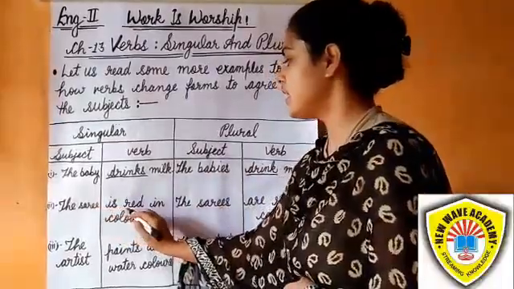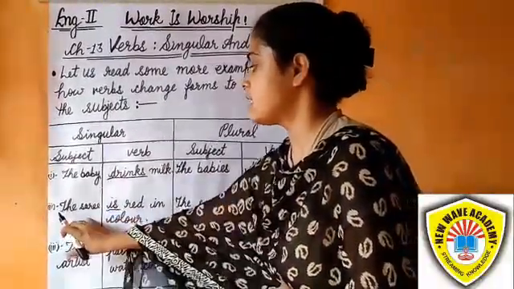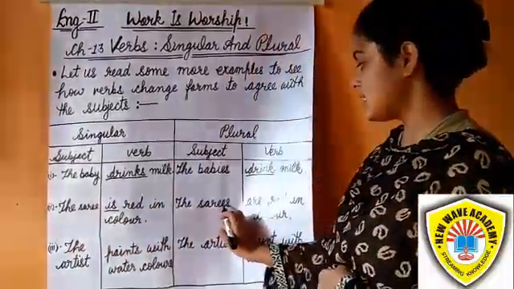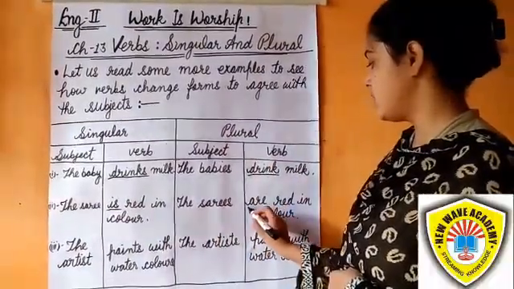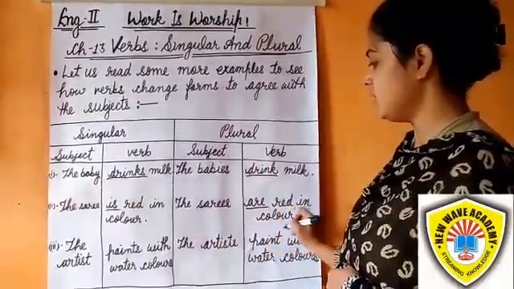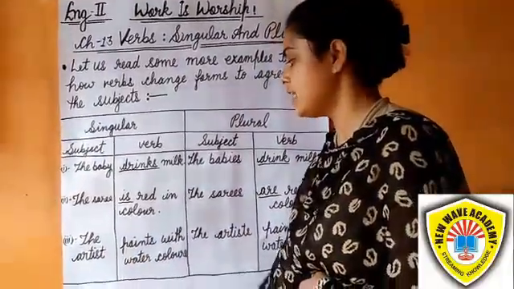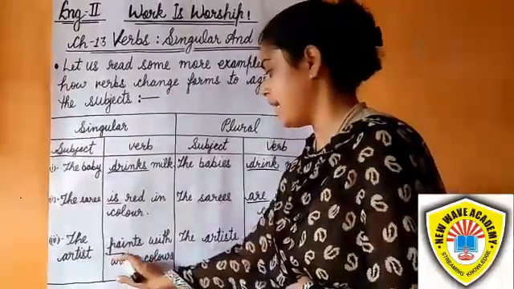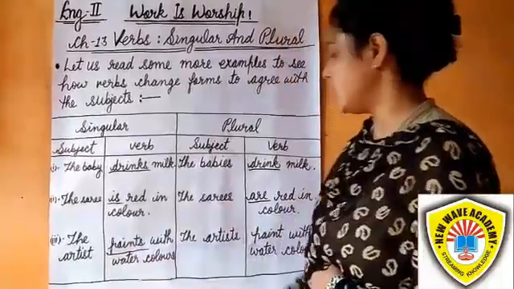The sari is red in color. The subject is singular, so the verb should also be singular. The saris, the subject is plural, so the verb should also be plural: are red in color. The artist, the subject is singular, so the verb is also singular: paints. The artist paints with water colors.